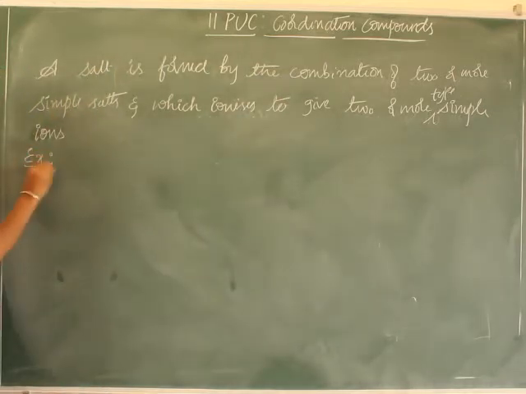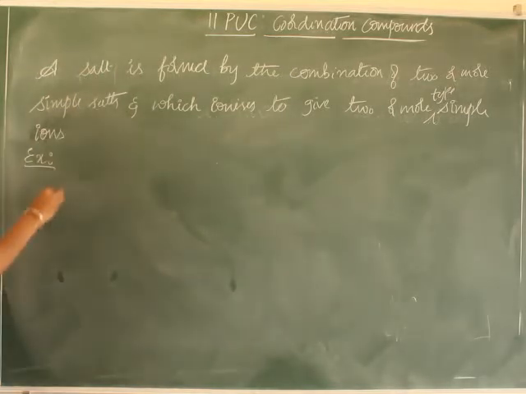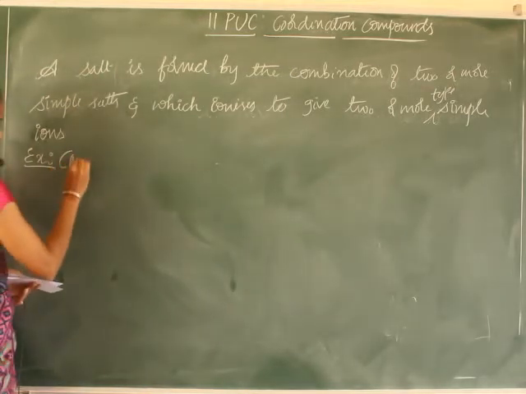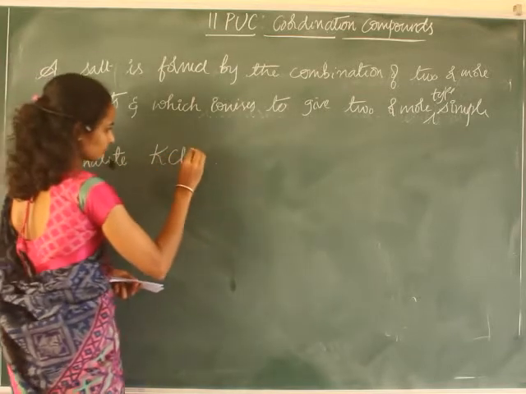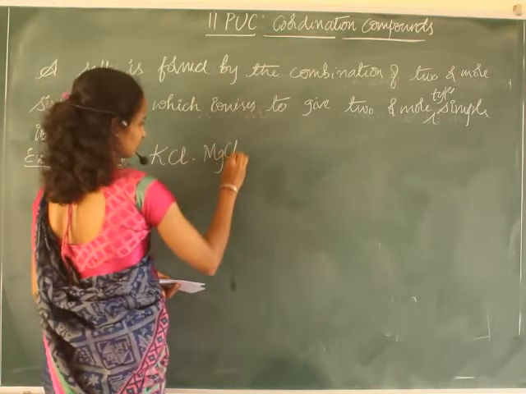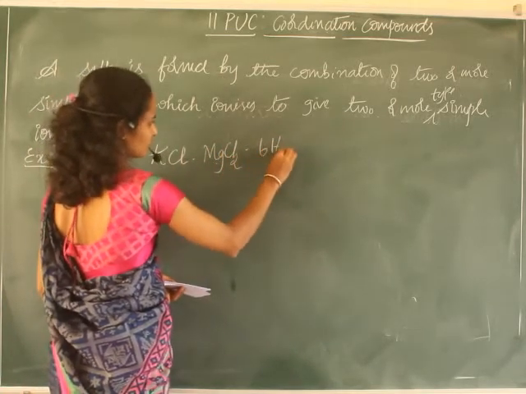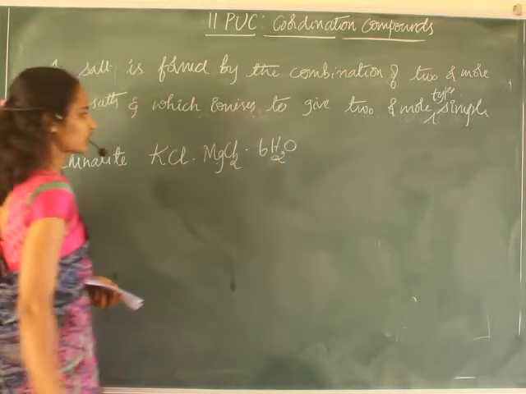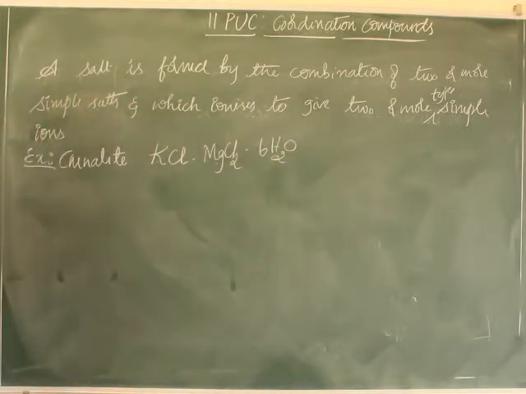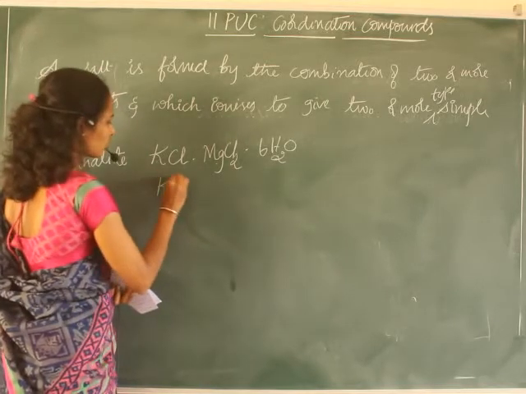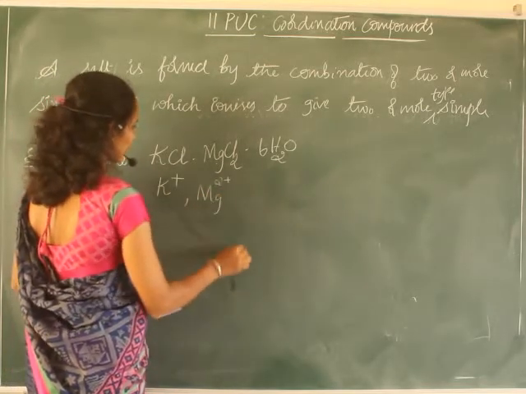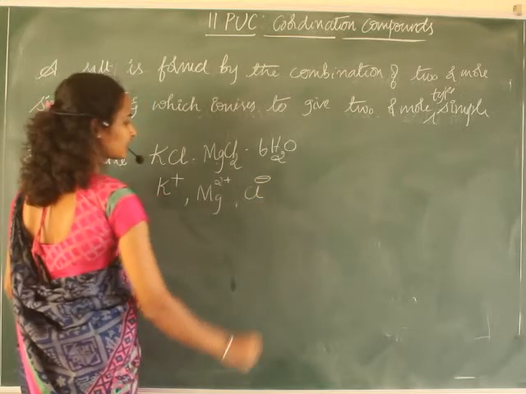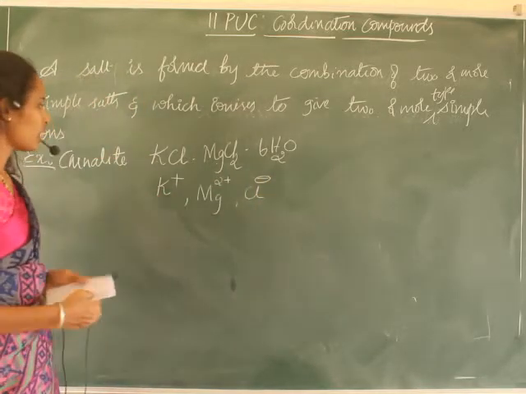An example is carnallite, with six molecules of water, a double salt of potassium and magnesium chloride, which on ionization results in the formation of potassium ion, magnesium ion, and Cl minus ion. Three types of ions. How is it formed?